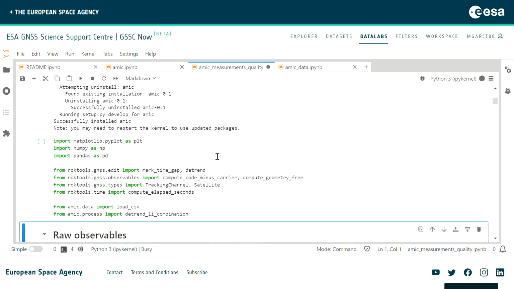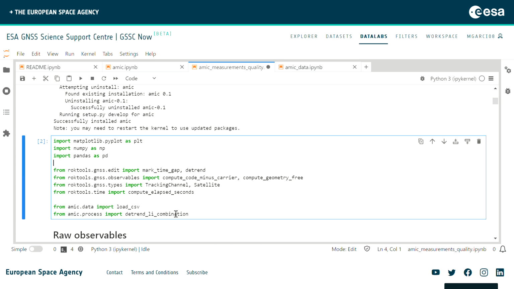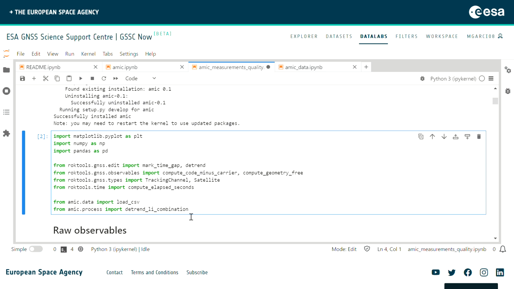Let's skip some explanations for now. The important thing is that we are going to retrieve the load CSV package and several methods for the trend and LI combination. LI stands for the ionospheric combination of phases. We are going to use it later on, as we will see.